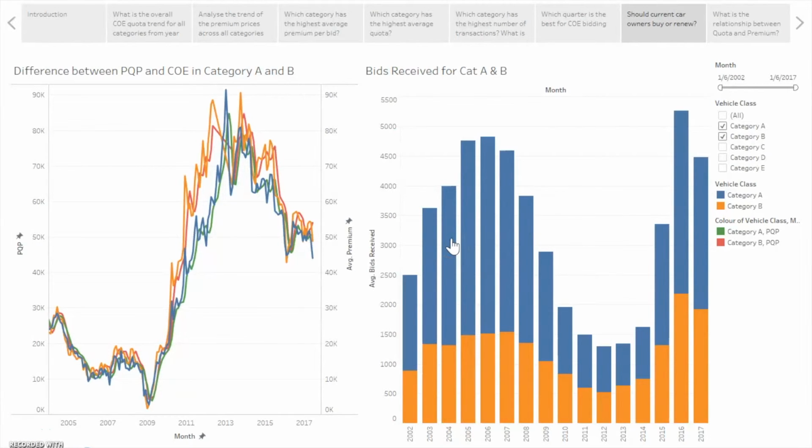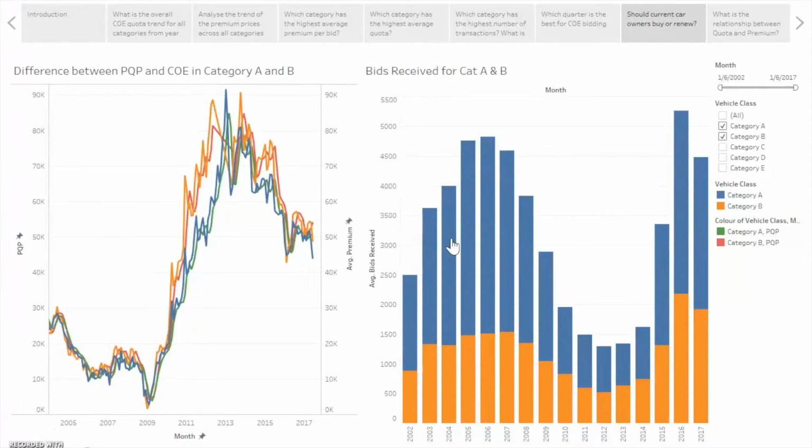So for task 3.4, the business question is: identify any trends between COE premium and PQP rates, compare the bids received against the PQP rates, and weigh the options of securing one's ability to drive by paying the PQP, and hence retaining their license to drive, against that of choosing to buy a new car and compete with many others who are also bidding for the COE.